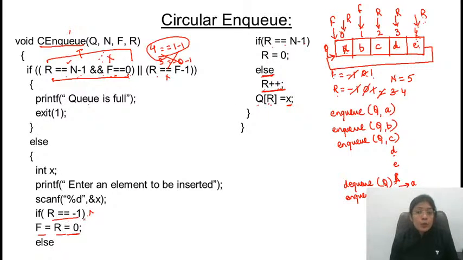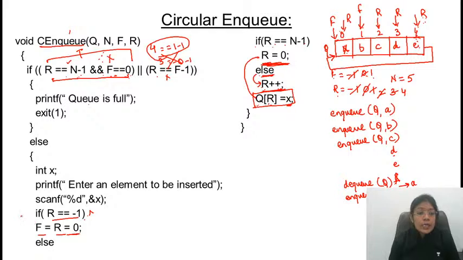If rear is equal to -1, rear is equal to -1 नहीं है. Rear क्या है? Rear is pointing to n-1, that is 4. 4 के बाद rear की वैल्यू कहाँ पे आएगी? Obviously to 0. Yes? Now is this clear? So rear is equal to 0. Rear की वैल्यू अपडेट होगी. If के कंट्रोल में सिर्फ एक ही स्टेटमेंट है. What is the common statement? Else में भी, यहाँ पे ब्लॉक नहीं है. So under the control of else only one statement is there.